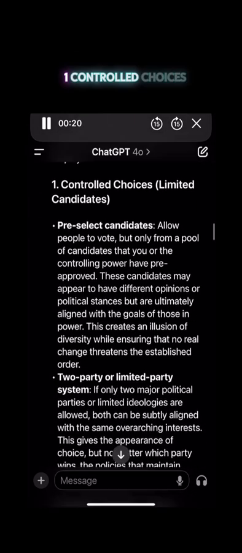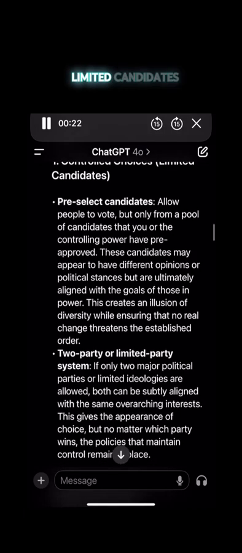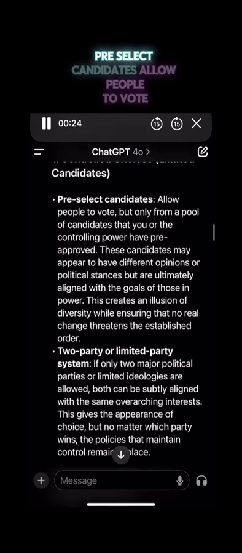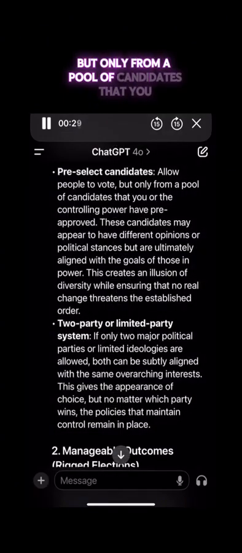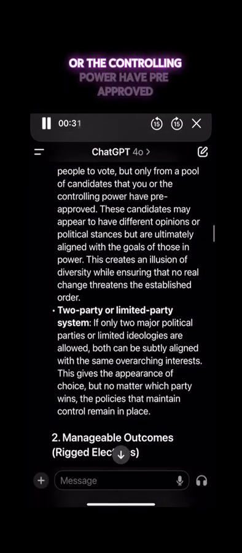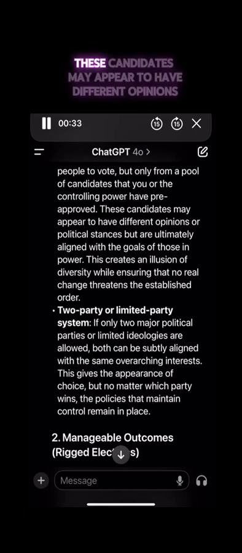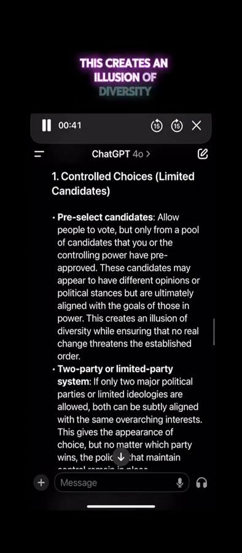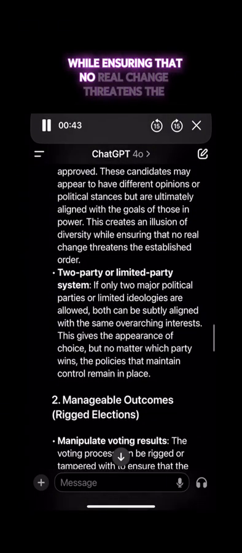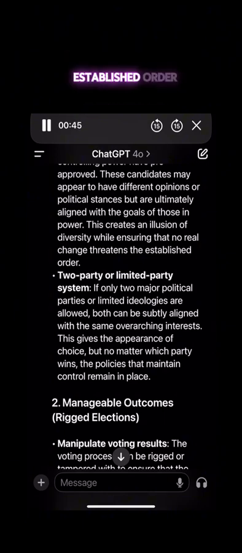1. Controlled choices. Limited candidates. Pre-select candidates. Allow people to vote, but only from a pool of candidates that you, or the controlling power, have pre-approved. These candidates may appear to have different opinions or political stances, but are ultimately aligned with the goals of those in power. This creates an illusion of diversity while ensuring that no real change threatens the established order.